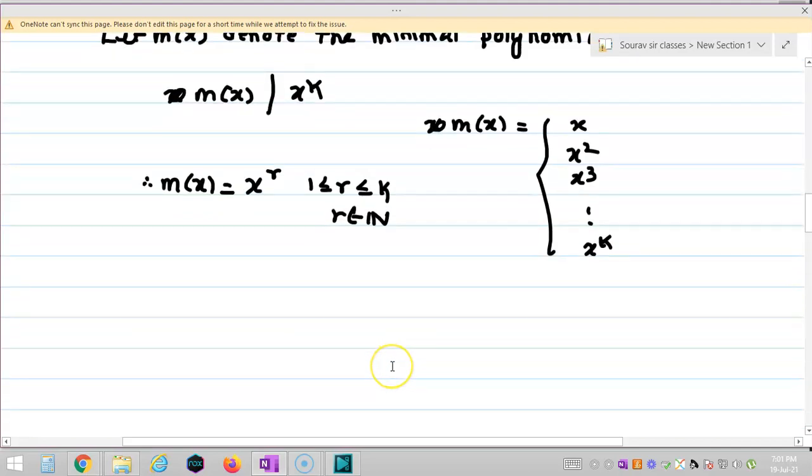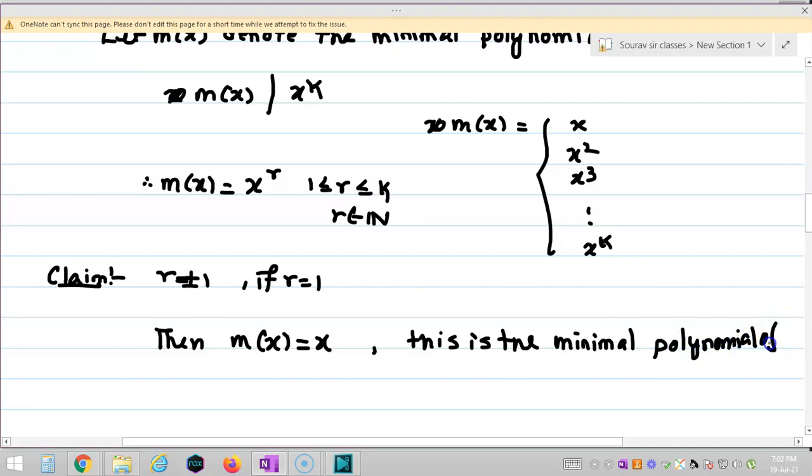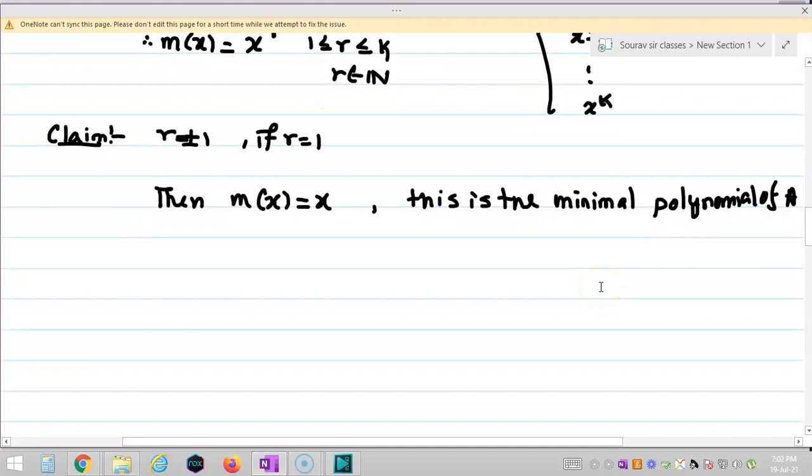Now I am claiming that this r cannot be 1. If r equals 1, then m(x) is nothing but x, that is, x is the minimal polynomial of A. Now as this is the minimal polynomial of A, the matrix always satisfies its minimal polynomial.